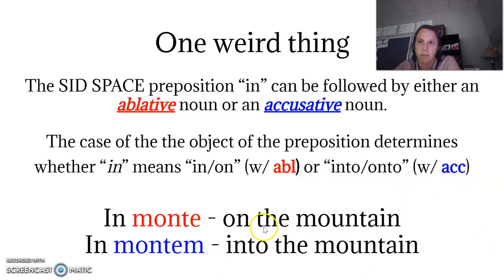Let's look at this example with mountain before. In monte, and monte is ablative, third declension singular. That means in or on the mountain. Whereas in montem, the accusative, third declension singular right there, em, means into the mountain. Essentially, accusative shows that there's motion going on. So if you're just standing in a house, you'll say in domo. If you're walking into the house, there's motion, you're moving in, then it'll be in domum. So just keep that in mind for the word in.